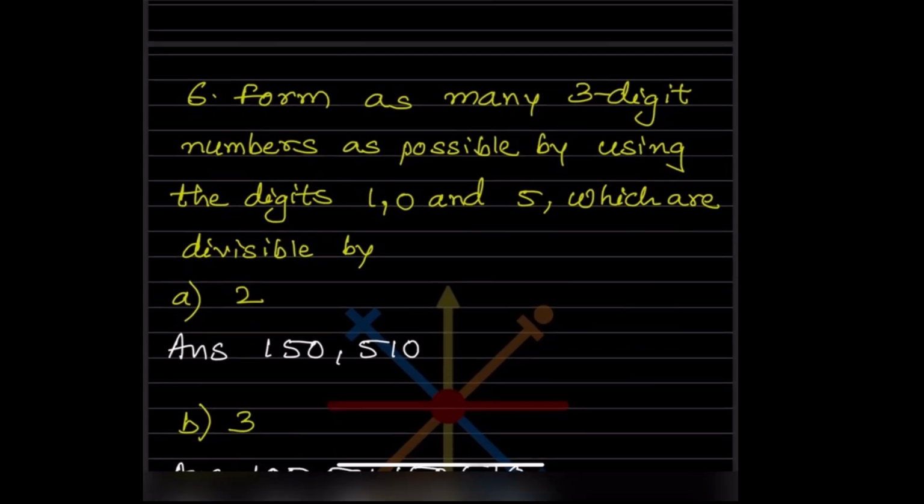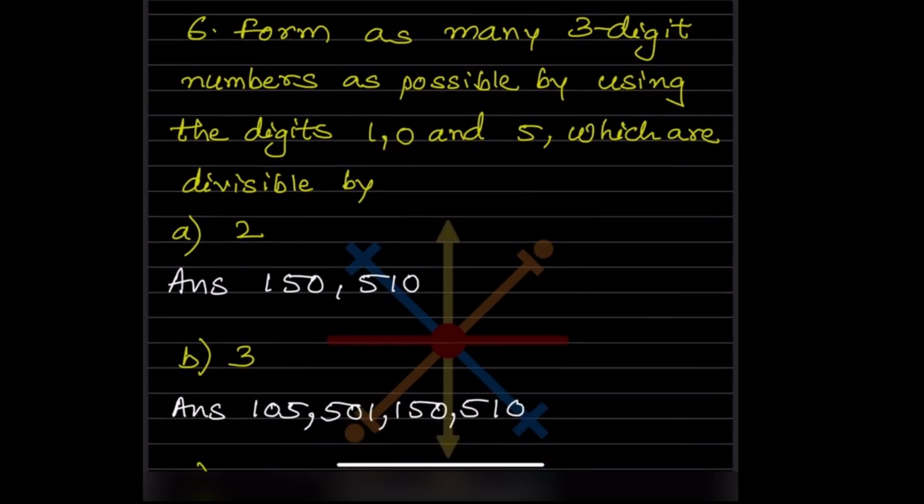Now let us see here, they said form as many 3-digit numbers as possible by using the digits 1, 5, 1, 0 and 5, which are divisible by 2. Here, if you take 105, this is not divisible by 2 because there is a 5 in the units place. But if we take 150, this has 0 in the unit place, so it will be divisible by 2. Then if we take 510, it will be divisible by 2. These are the only possibilities if you are using these 3 digits.